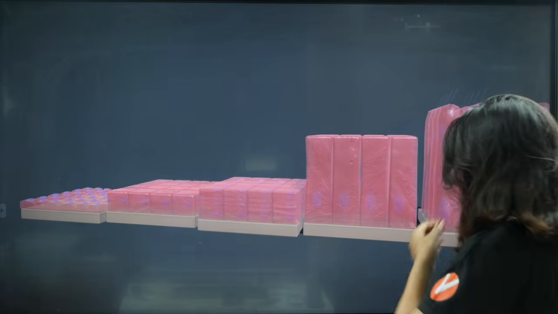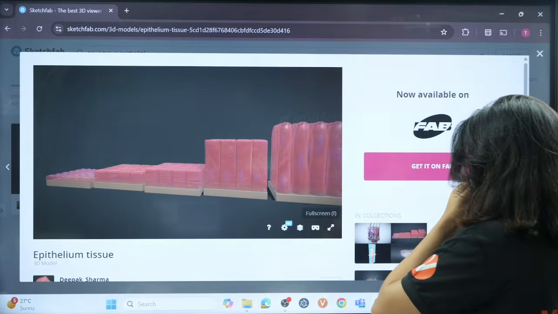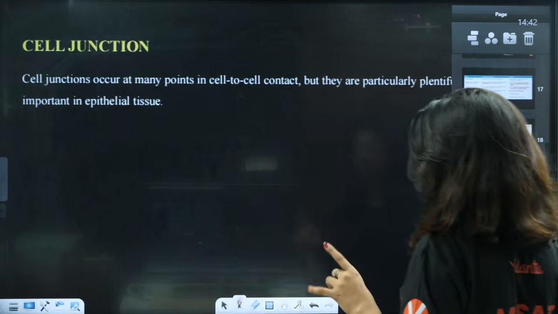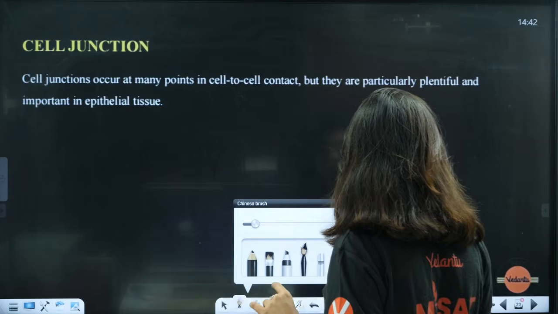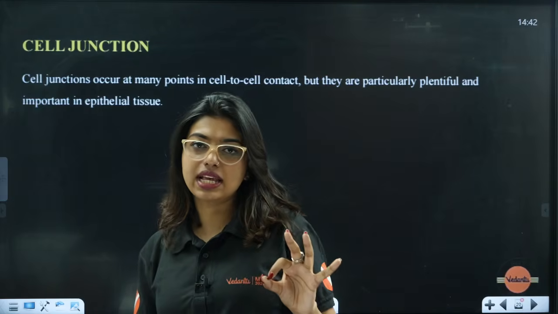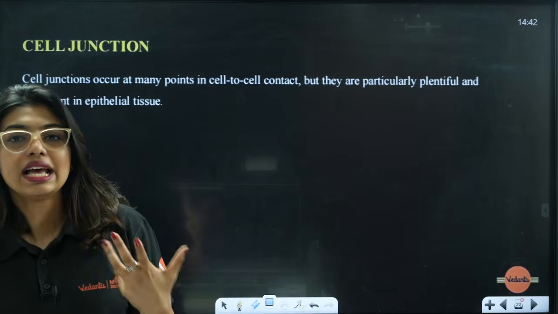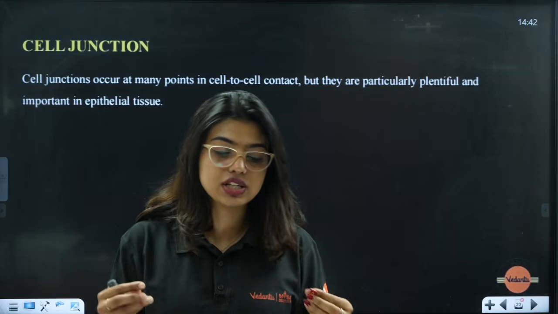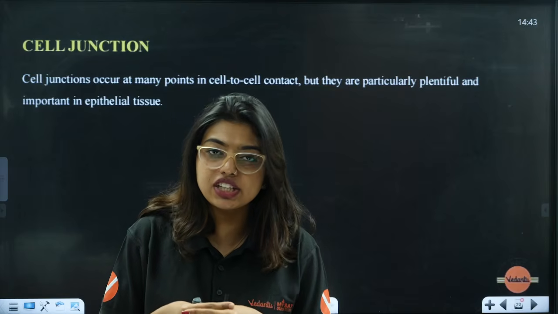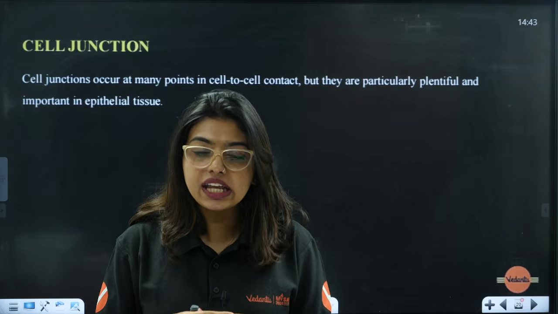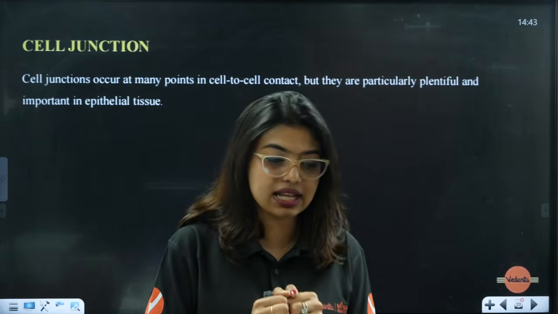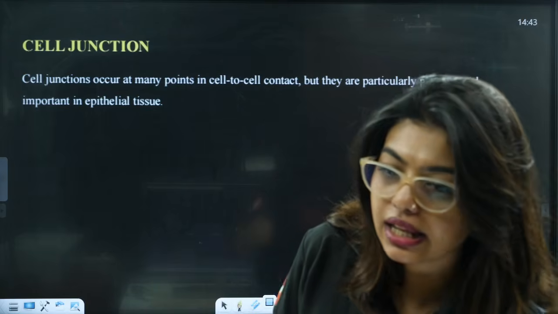So this is the thing for you. Understood? Now we are going to a very important topic, cell junction. That also I will show you in 3D, don't worry. Students, here they have given you 3 main cell junctions. What are cell junctions? Cell junctions are regions or points that allow 2 cells to communicate with each other, to prevent leakage, and to attach with the neighboring cells.